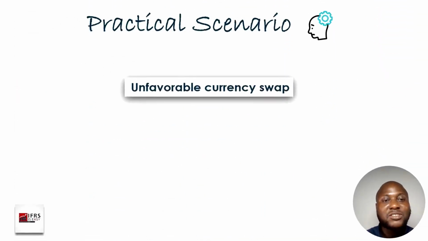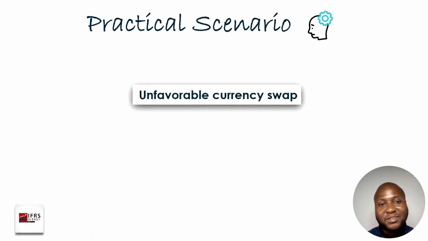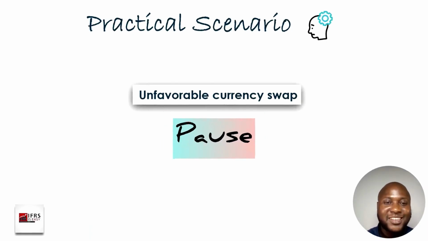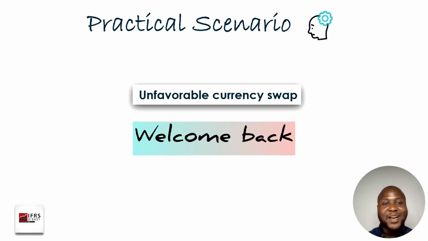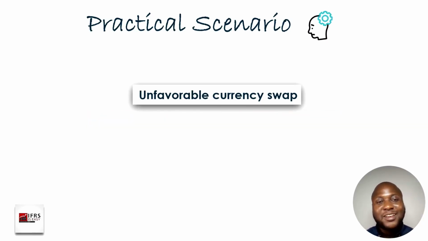Then the next one is unfavorable currency swap. Take a pause and try this. All right, we're back. Unfavorable currency swap. We mentioned earlier that when something is unfavorable, it is tending towards what? A financial liability. And so in terms of the type of financial instrument, it is a financial liability because that's an unfavorable currency swap. A currency swap is a derivative because swap is part of derivatives. So what we have here is a derivative.